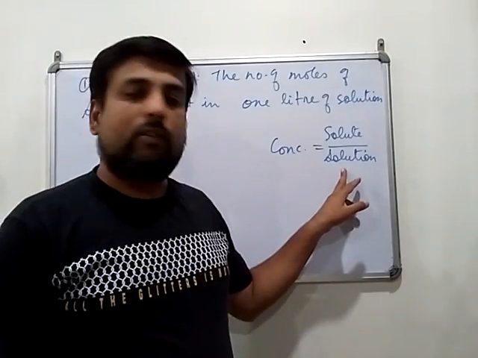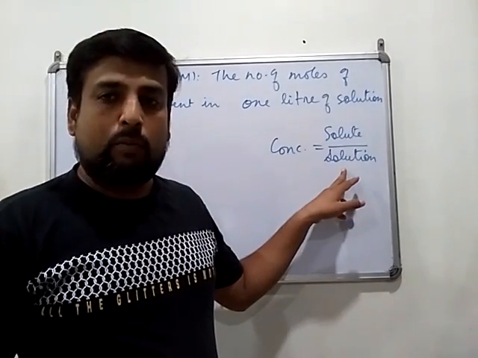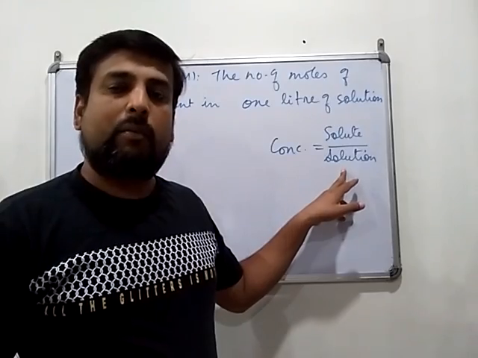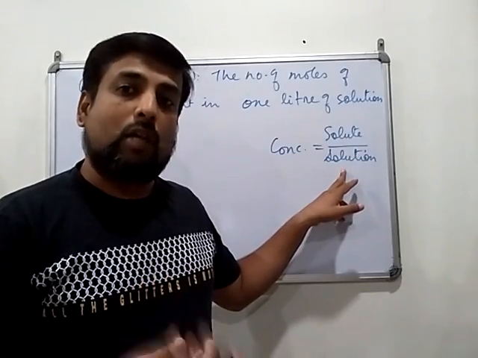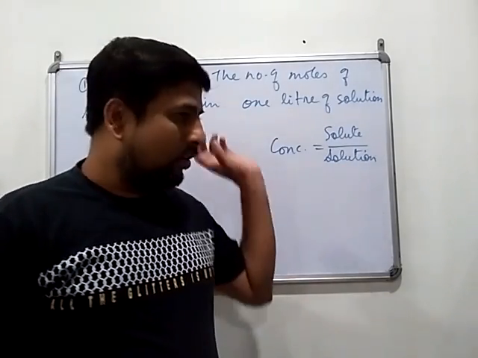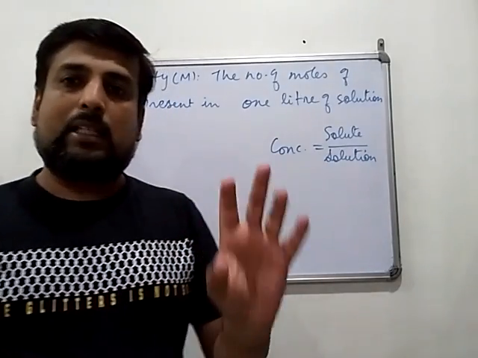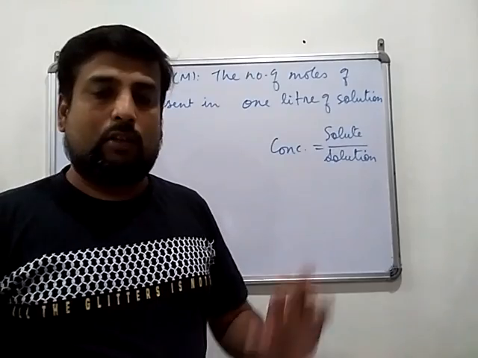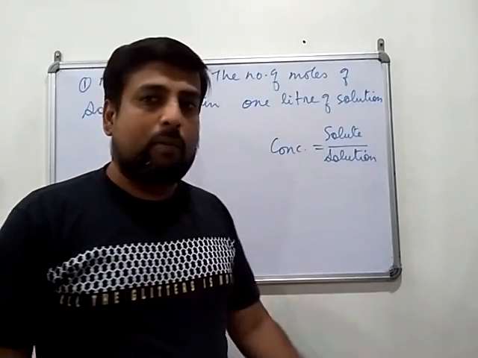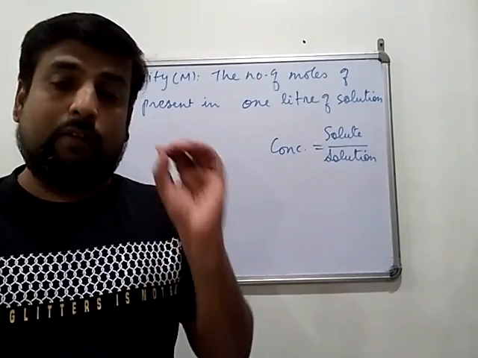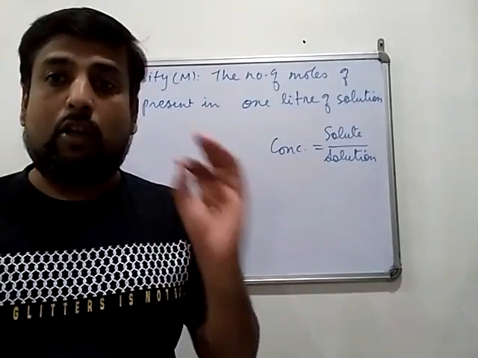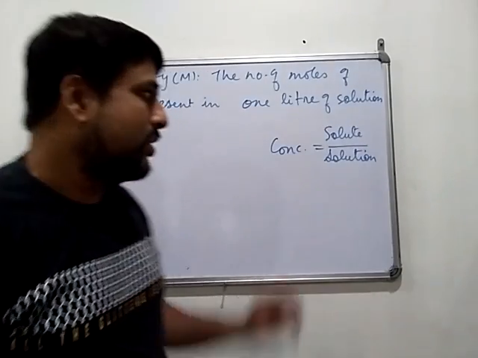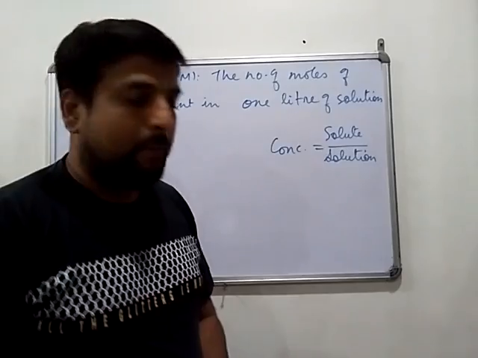In molality, the denominator has a term related to the solvent. So all the concentration terms except molality have the solute amount in the numerator and the solution, not the solvent, in the denominator. This is the thing you have to keep in your mind.